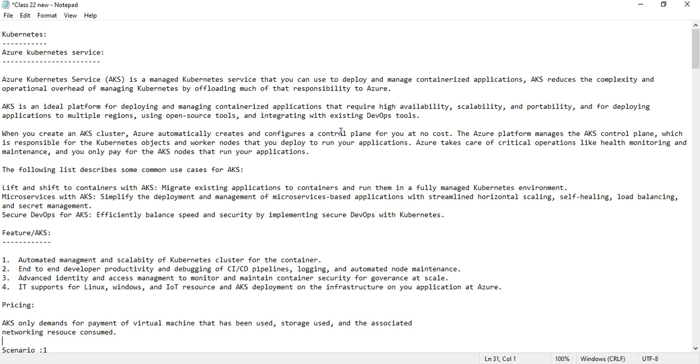What are the use cases for using Azure Kubernetes Services? Lift and shift to containers with AKS. If I want to migrate my existing application to containers and run it in a fully managed Kubernetes environment in order to achieve high availability, high scalability, and fault tolerance.